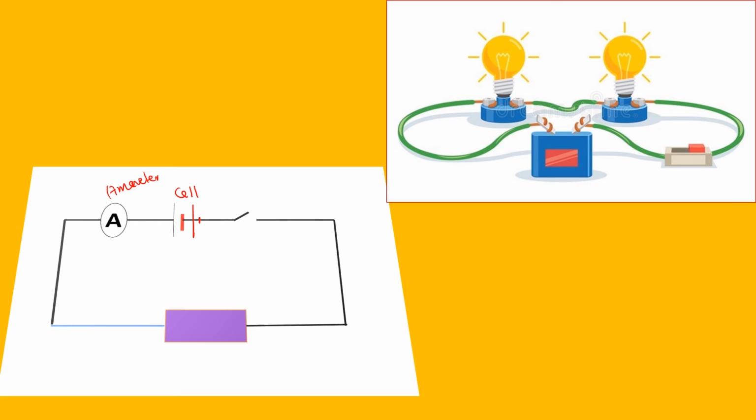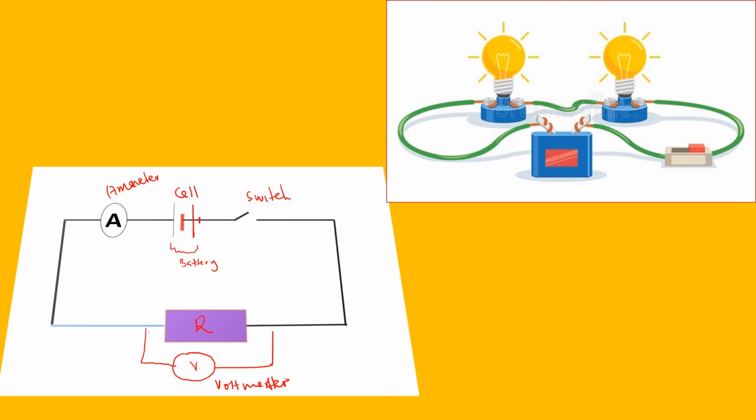Then the symbol for a switch in any circuit. You are to have a voltmeter in this circuit, and a voltmeter can be connected across this external load or the resistor. This is a symbol for a resistor. Then this is a voltmeter. That is how a basic circuit looks like. And in most circuits, you are always going to find something like that.